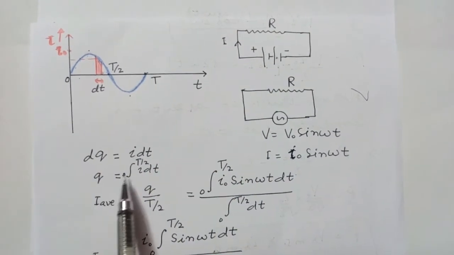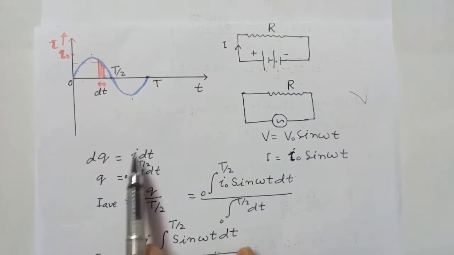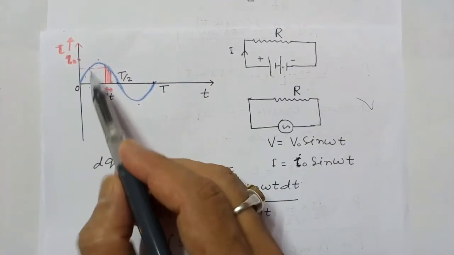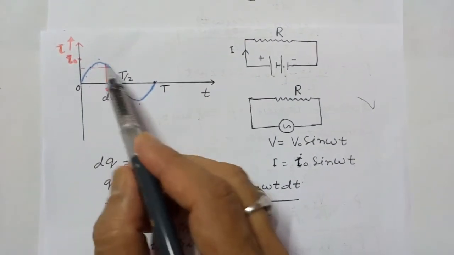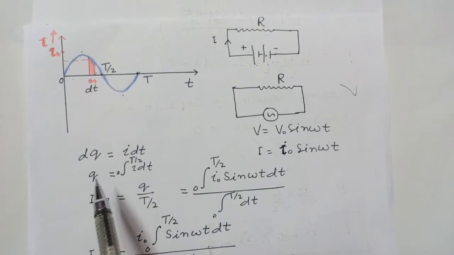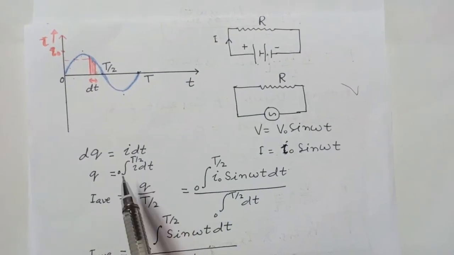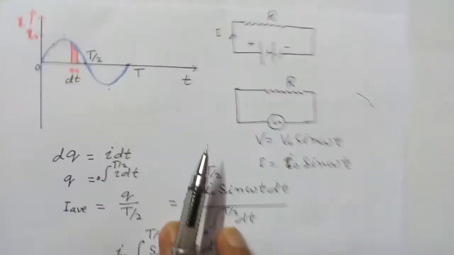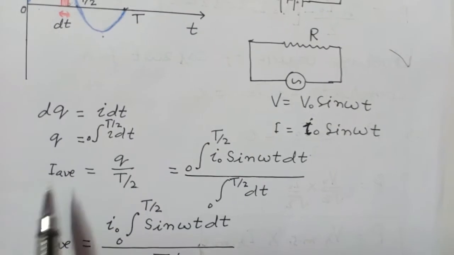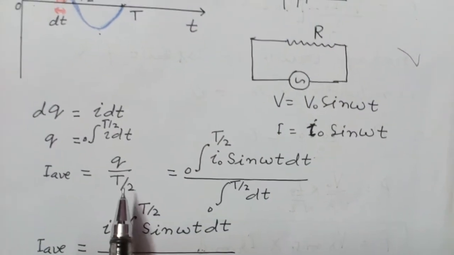Now q is equal to integration I dt. ये जितने I dt छोटे छोटे स्ट्रिप्स हैं इनको सबको ऐड करेंगे तो क्या आ जाएगा, इसकी एरिया आ जाएगी. So q is equal to integration I dt, limit from 0 to T by 2. So I average is equal to q upon total time T by 2.